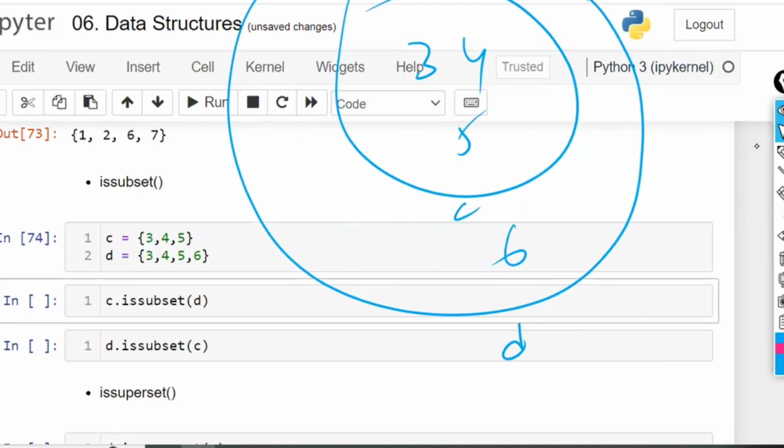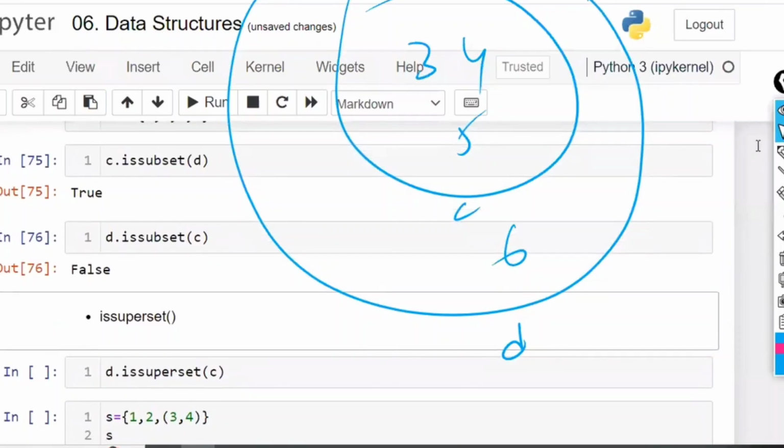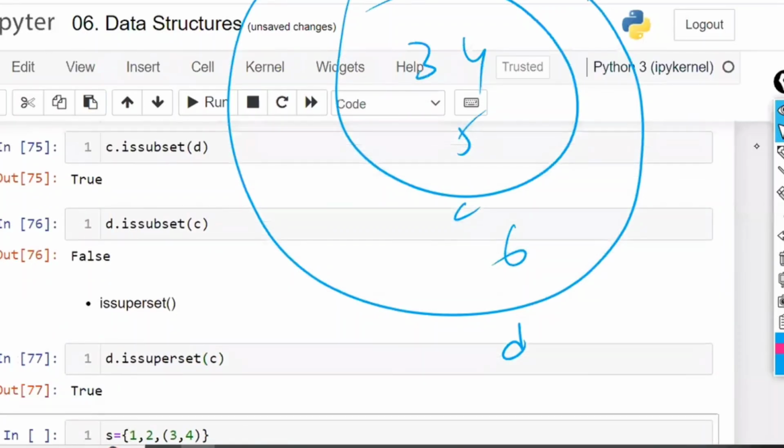Subset means whether C is the part of D. Yes, it is. Whenever you use the word is, the output is either true or false. In this case, it is true. Is D a subset of C? Is D the part of C? No. Then D is called a superset of C.